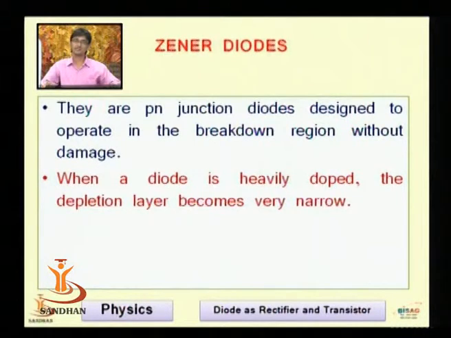Suppose we increase the concentration of N-type material; concentration rise means N+, N++, N+++, or N-, P or P+. That is a highly doped type of material. When a diode is heavily doped, the depletion layer becomes very narrow. The depletion region lies between the N-type and P-type material.